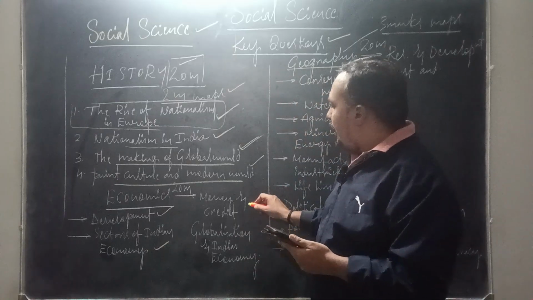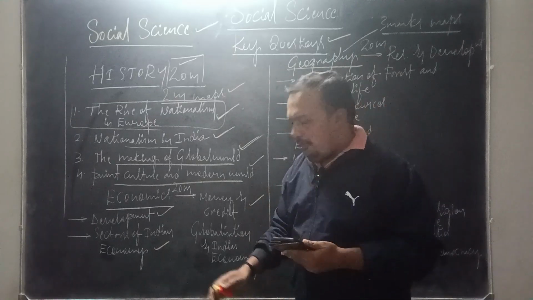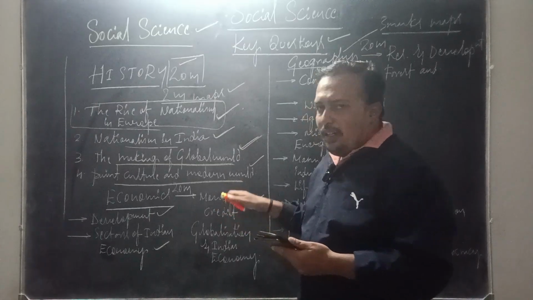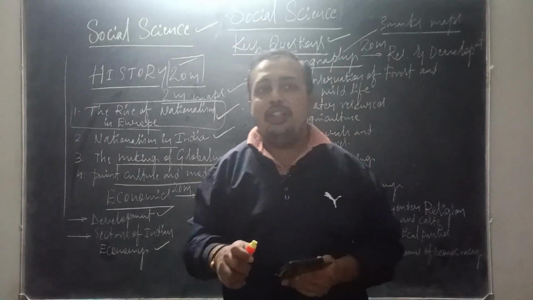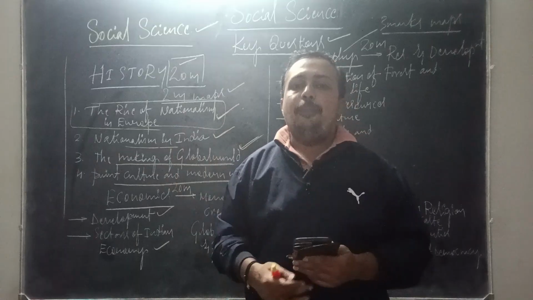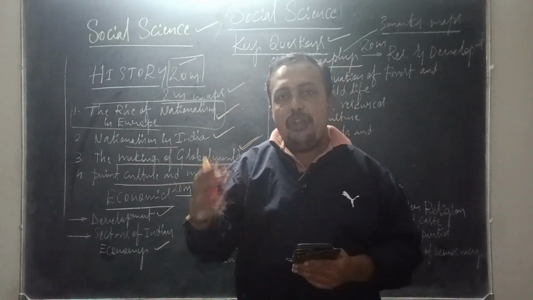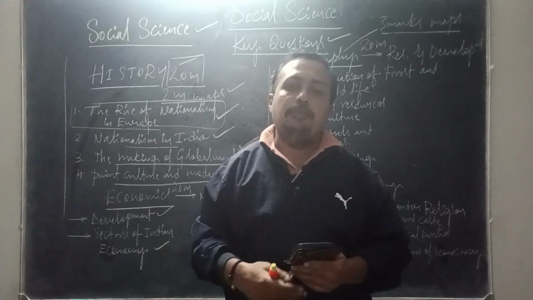Moving into the next, money and credit chapter, a very key chapter. Definitely the 5 marks is going to come from this chapter. Let me throw light on the 5 marks itself first. Self-help groups. Self-help groups are a 5 marks question. How it is contributing to the empowerment of women.